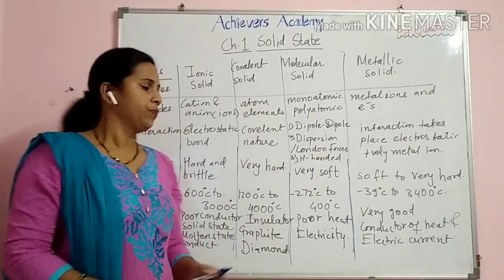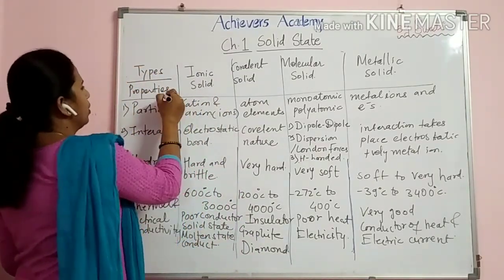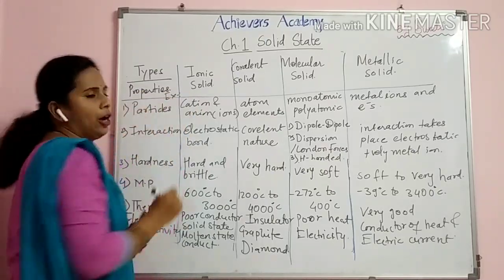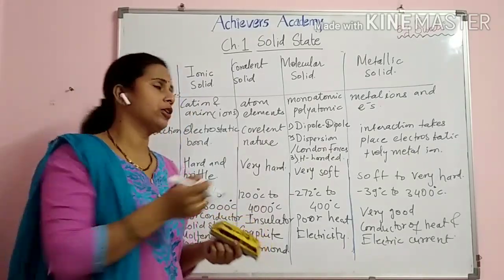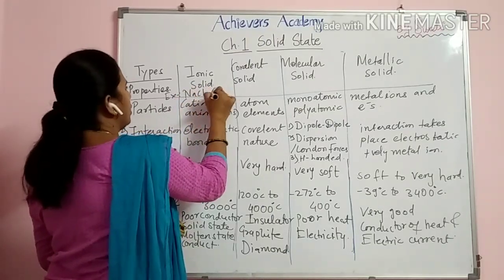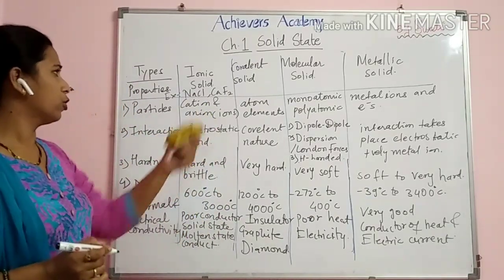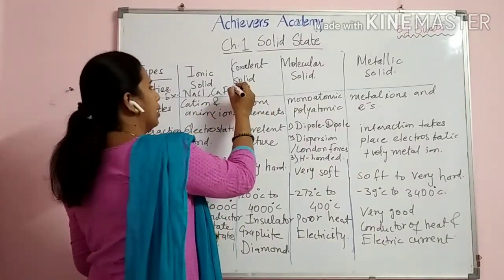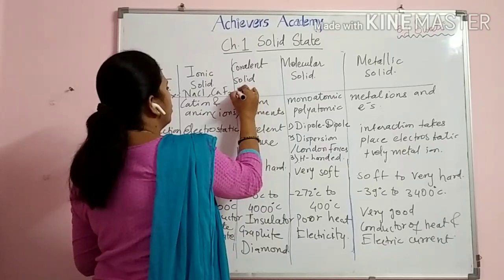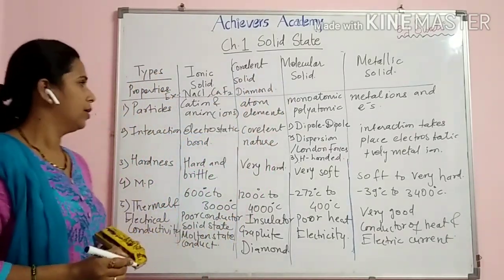Understood? Okay. Now let's write a few examples of this. So I'll write the examples here only. Ionic solid: you can take NaCl, you can take calcium fluoride. For the covalent solid, the best example is diamond.